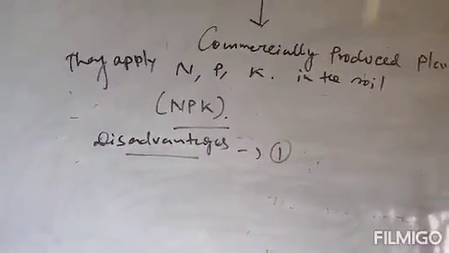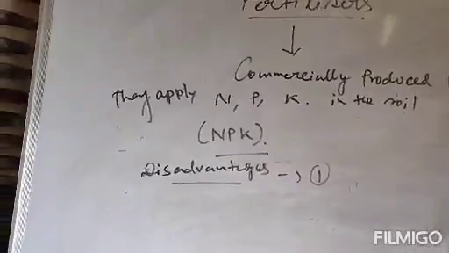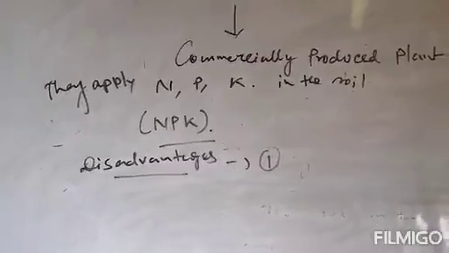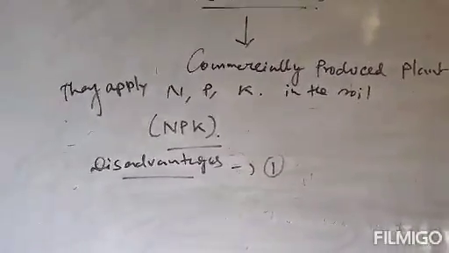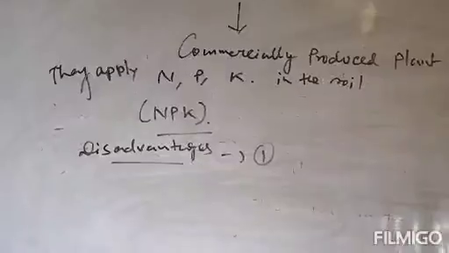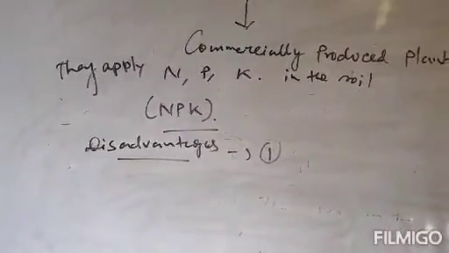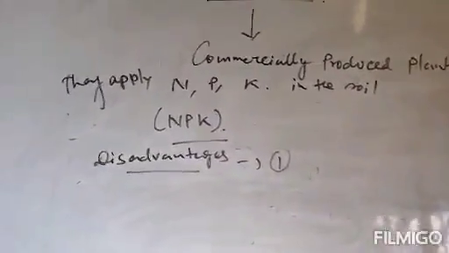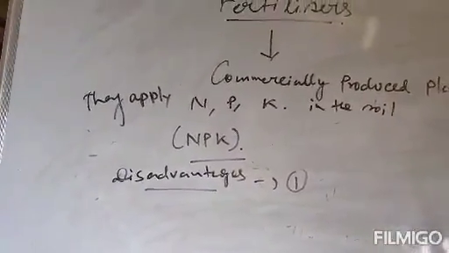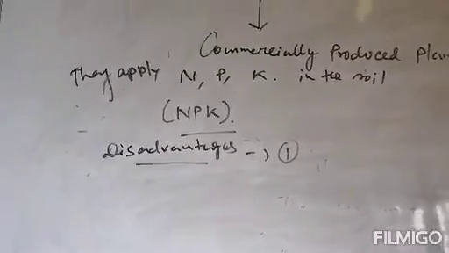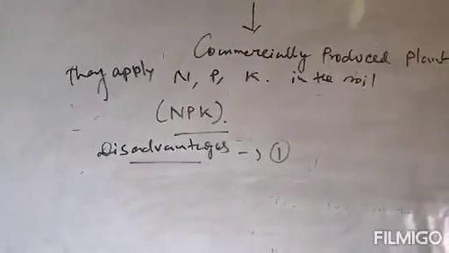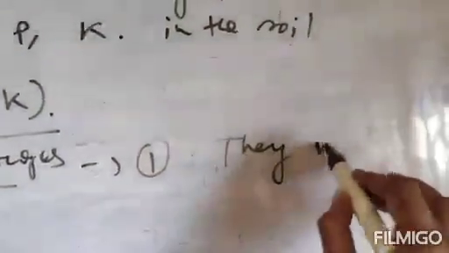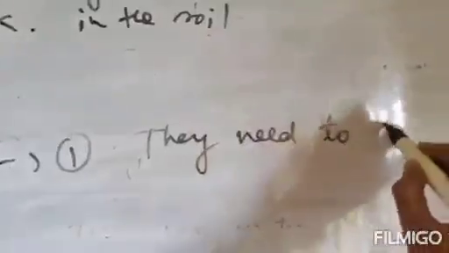They are applied actually in small quantity, but if you use them excessively, they get washed away with water and are not fully absorbed by the plant. Clear?